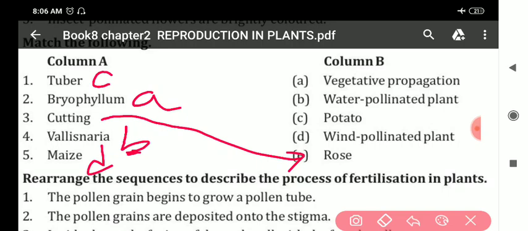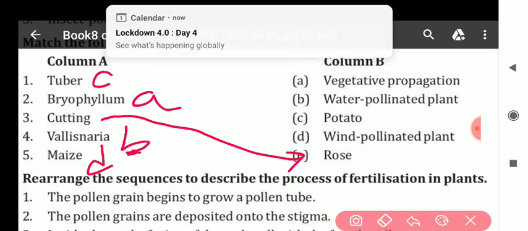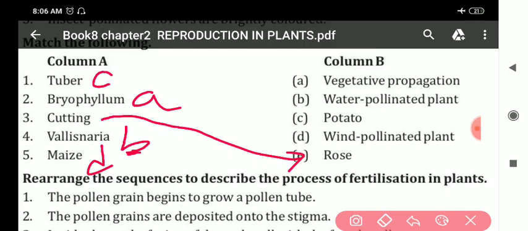So first answer tuber, C is the answer, potato. Bryophyllum, A is the answer, vegetative propagation. Cutting, rose is the answer, E. Then next, my dear students, Valsinaria, B is the answer, water pollinated plant. And maize, D is the answer, wind pollinated plant. So these are the match the following. Clear all of you?